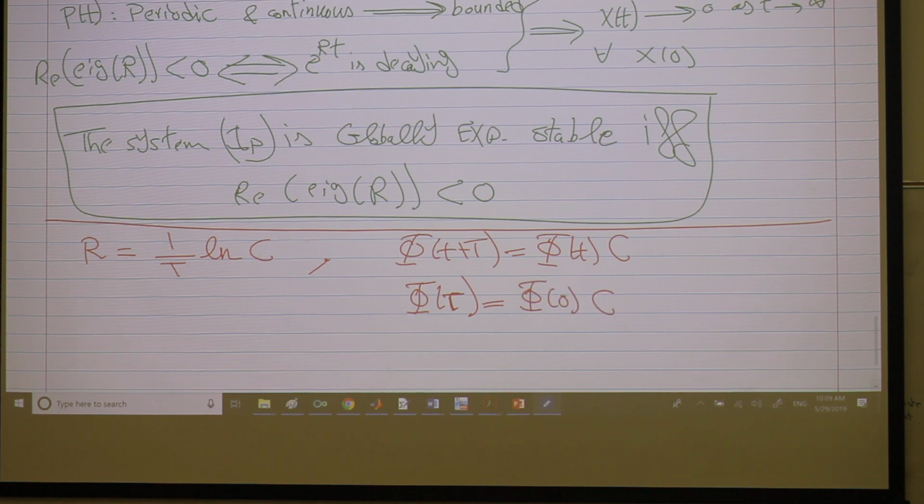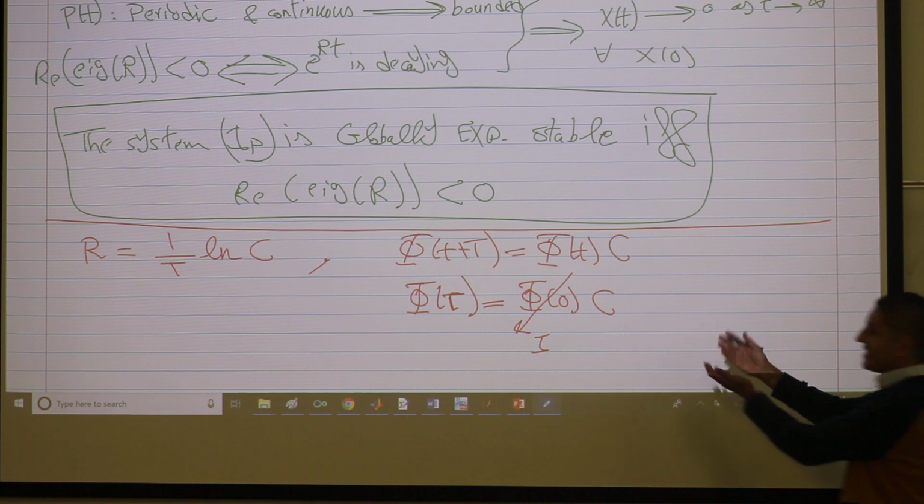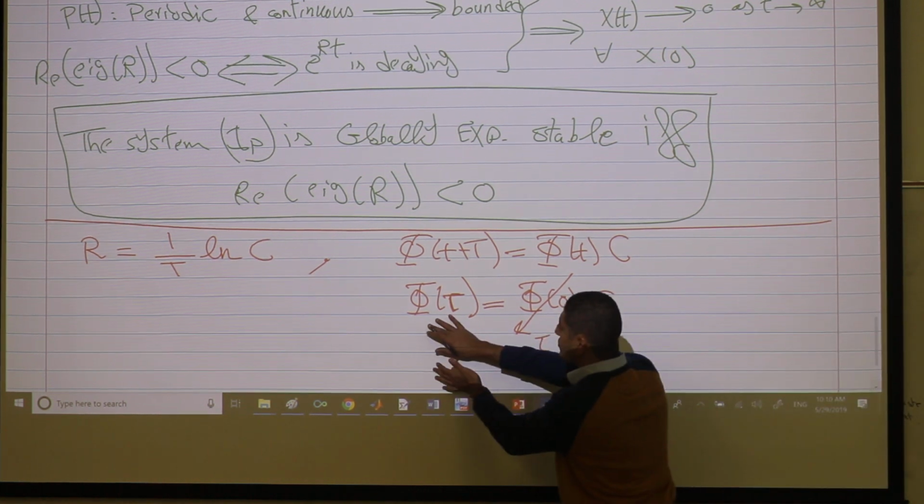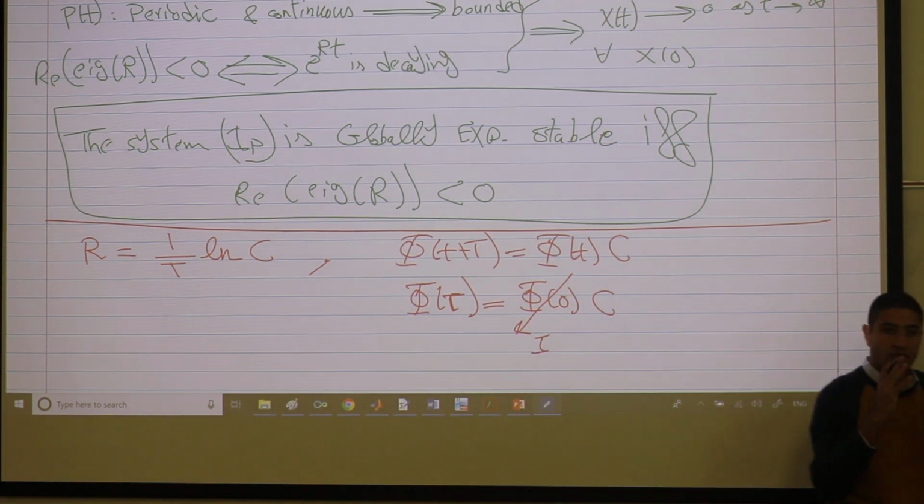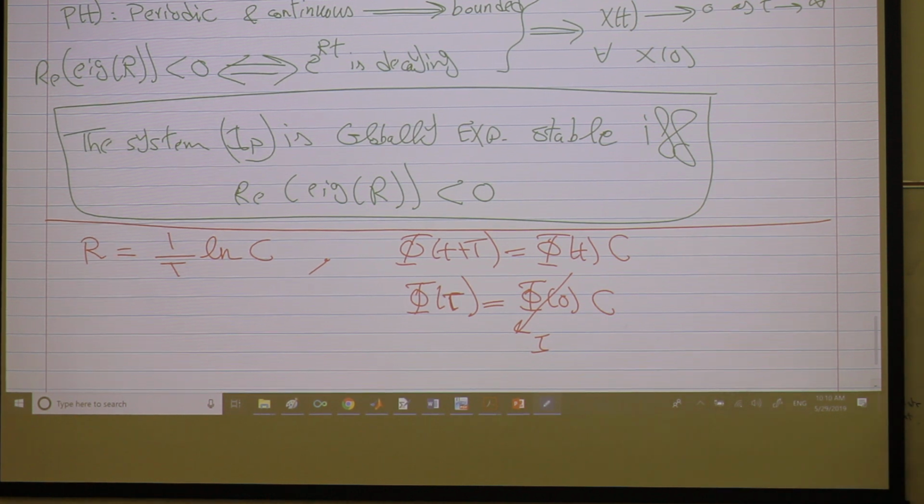Without loss of generality, I can take this to be identity, the normalized phi. So this means that my C is just the solution after one period. Go simulate your system, give me the solution after one period. This is the phi of T that we're going to use, and it has a special name. It's called the monodromy matrix.